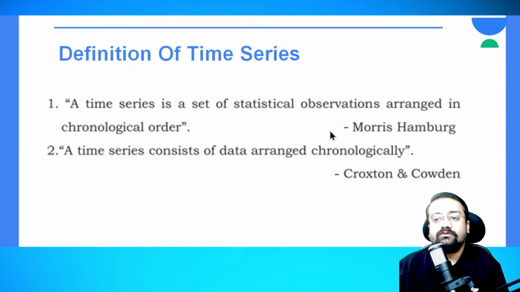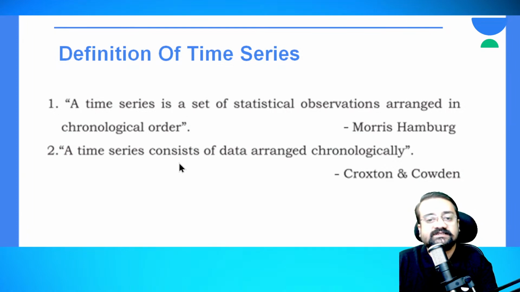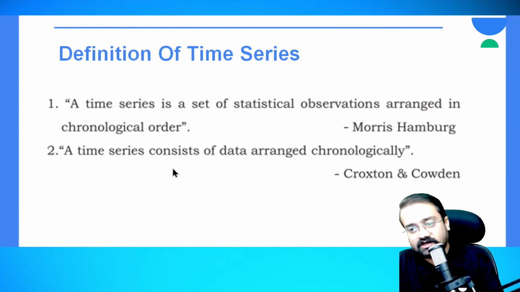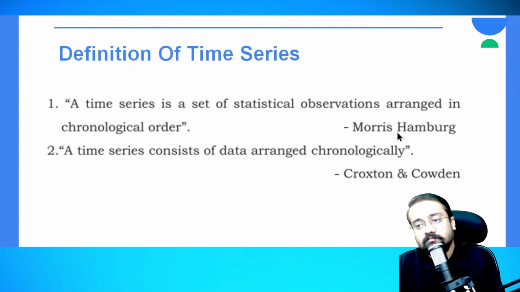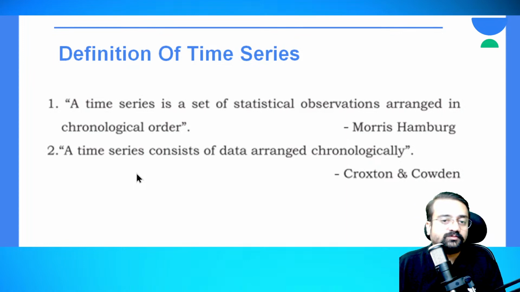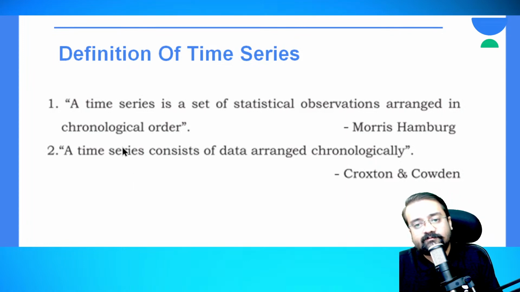Okay, there may be a fill in the blank wherein this sentence may be given: the time series is a set of statistical observations arranged in chronological order. So who has given this definition? You have to state there Morris Hamburg gave this definition. There are 2 to 3 definitions in your textbook also, right? In that I have picked these two, on which the questions are asked a majority of the times, that is Morris Hamburg and Croxton and Cowden, right?